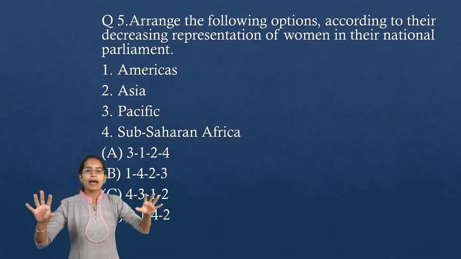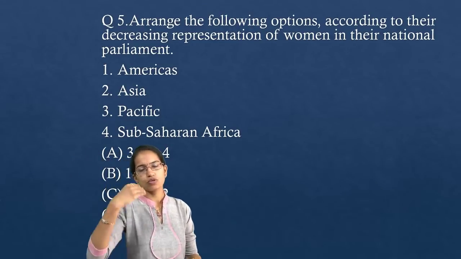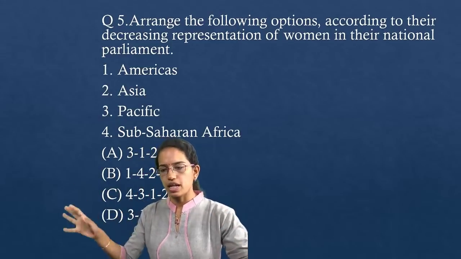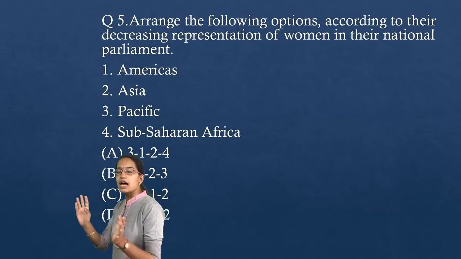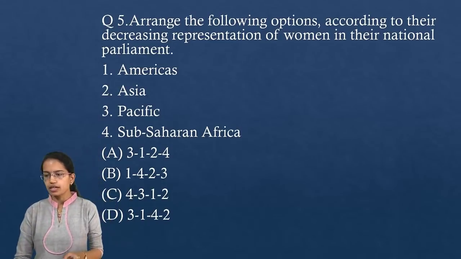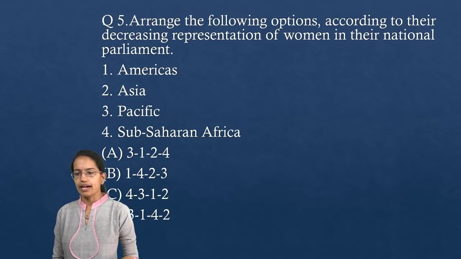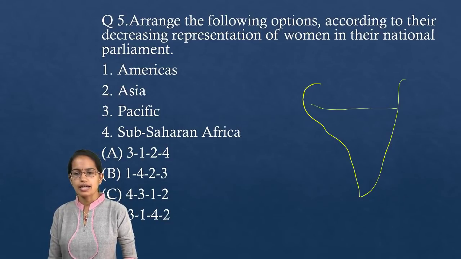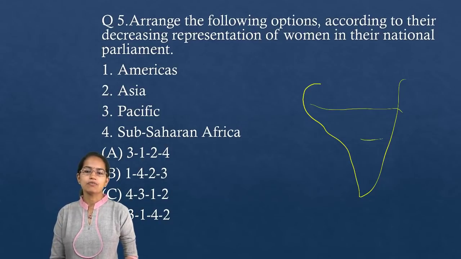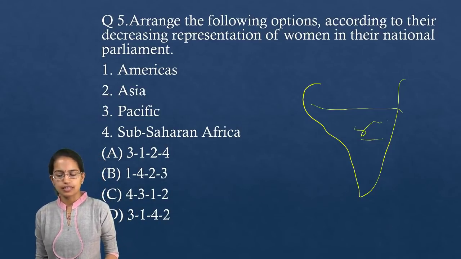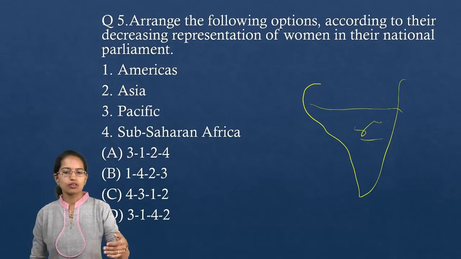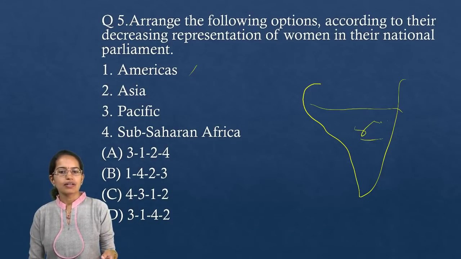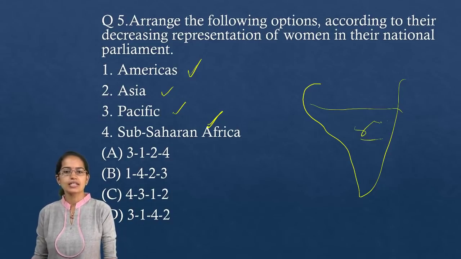You have Americas. Now when we say Americas, it includes North America as well as South America, so the largest proportion. Then you have Sub-Saharan Africa, which includes all the countries that lie to the south of the Sahara Desert. So you have Americas first, then Sub-Saharan Africa, followed by Asia and Pacific. So that would be the correct sequence.